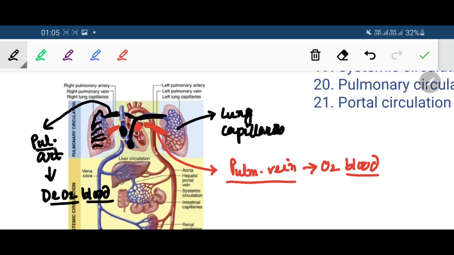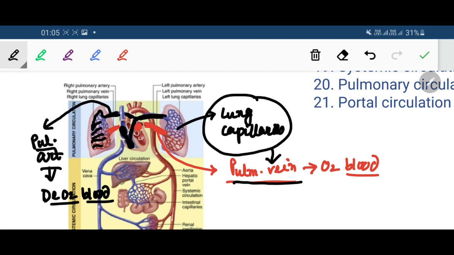So pulmonary arteries are carrying the deoxygenated blood from the right side of the heart, and this is oxygenated in the lung capillaries, and it enters the left side of the heart via the pulmonary vein. That forms the pulmonary circulation. So that is the first type.